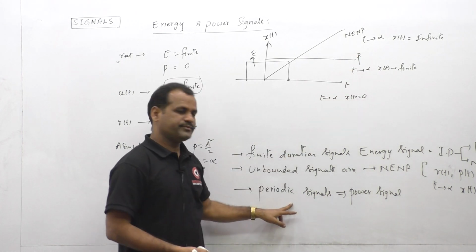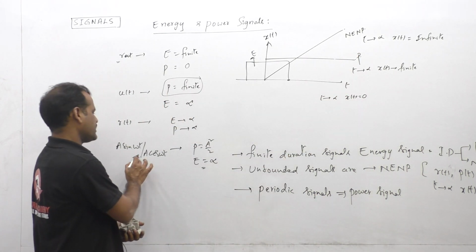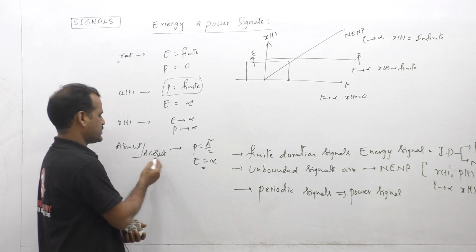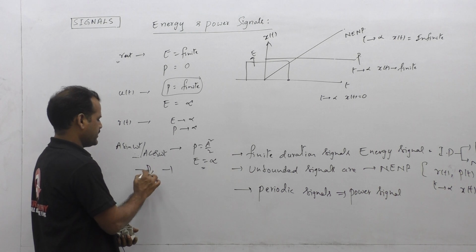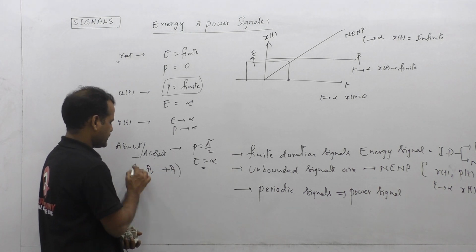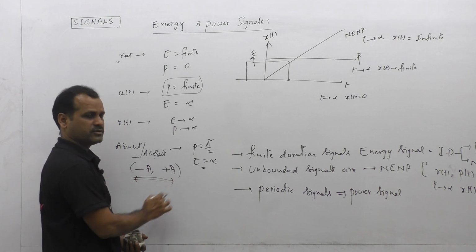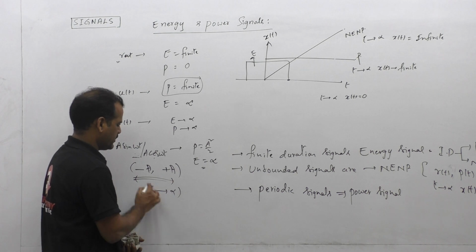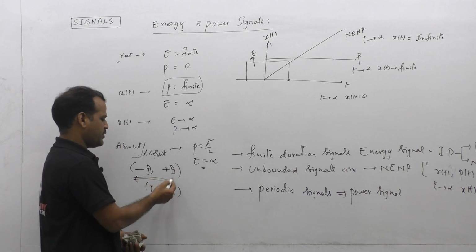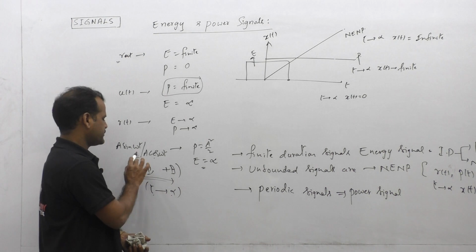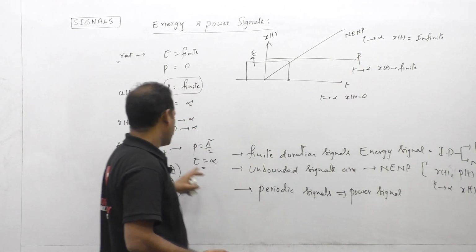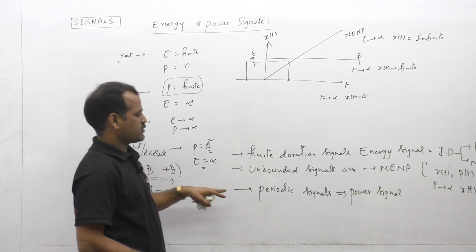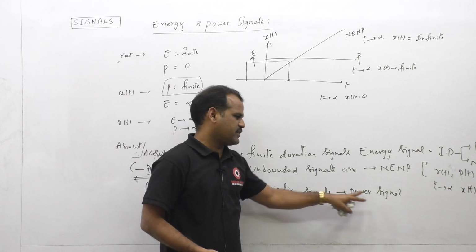And a sine signal or cos signal always lies from -1 to +1, or if we take a here, -a to +a. The amplitude lies between these two as t tending to infinity, so it has some finite amplitude as t tending to infinity, which means this signal also comes to this category. That is why this signal should be a power signal. And one more conclusion: all periodic signals are power signals.